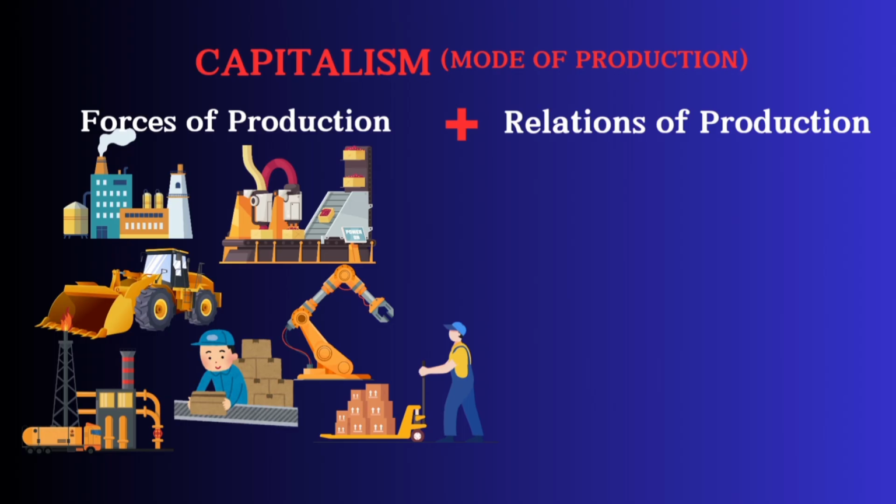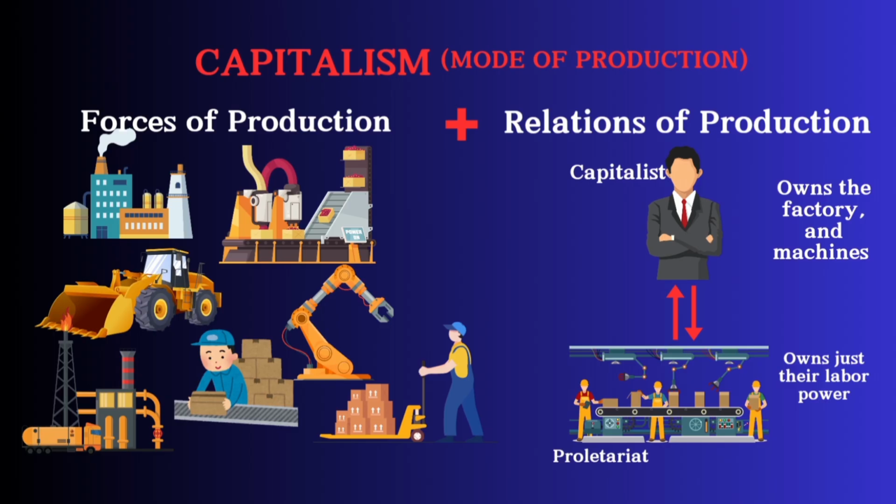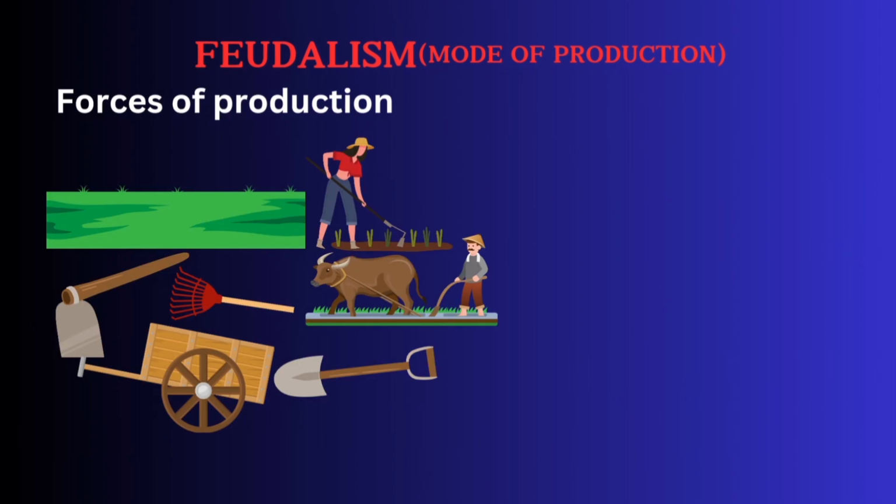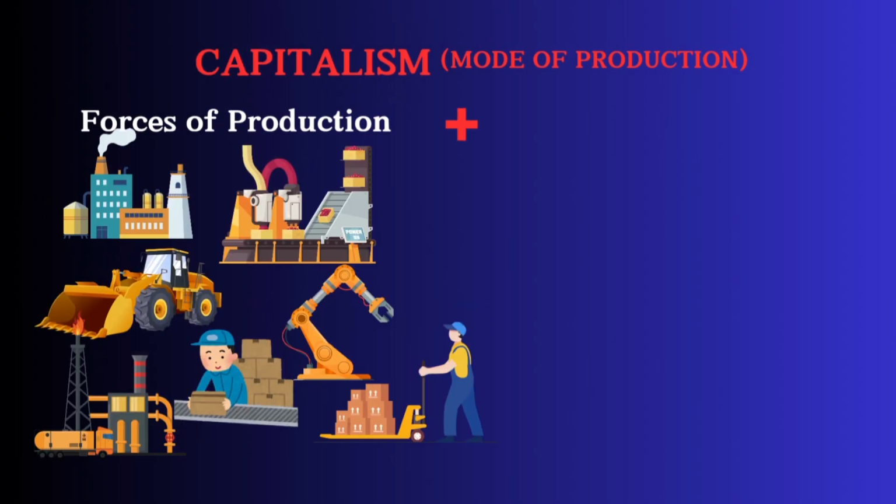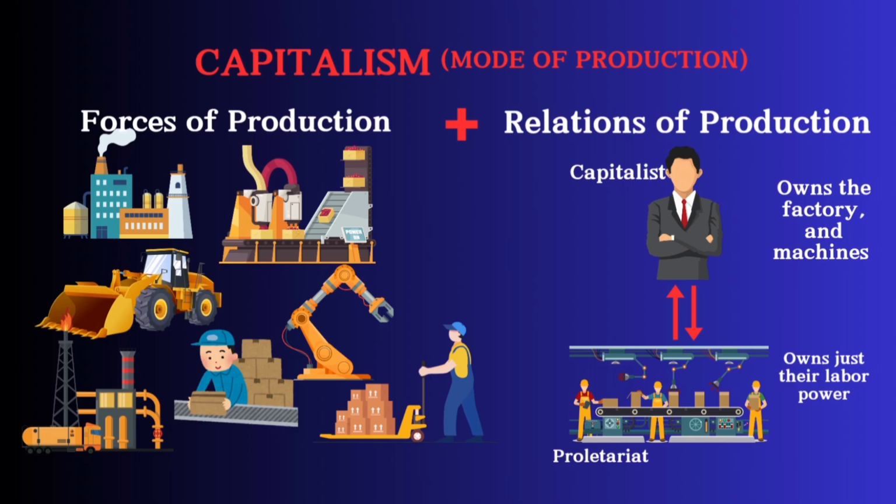In capitalism, the forces of production advanced to include machines, factories, and technology, which enabled mass production. The relations of production also shifted to the capitalists, that is the bourgeoisie, owning the means of production, which are the factories and the machines, and the workers, that is the proletariat, selling their labor for wages. So hope you can see that it is the forces of production, that is the tools, the technology, and the labor, that evolved and caused the shift from feudalism to capitalism. The transition happened because the technological advancement in the forces of production outgrew the feudal system, which gave rise to capitalism.